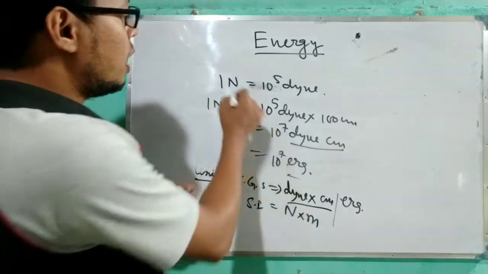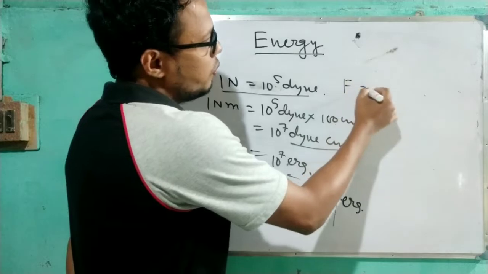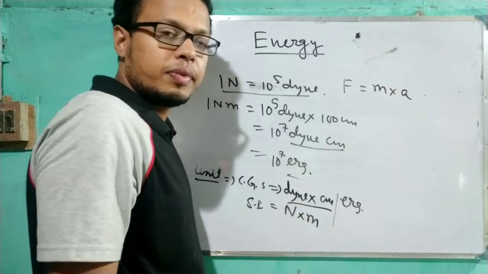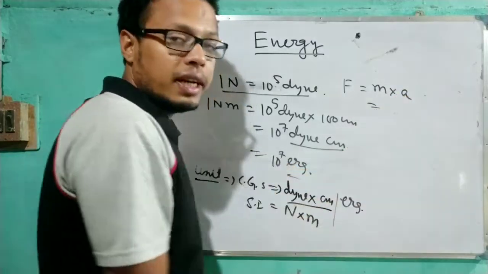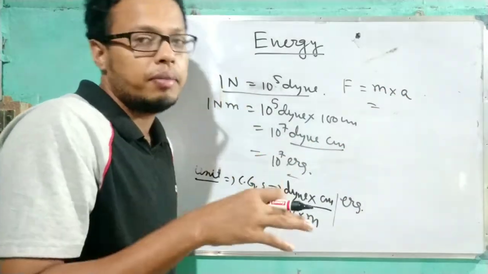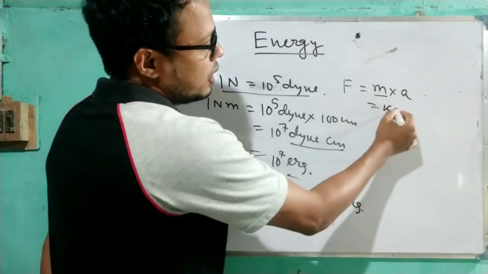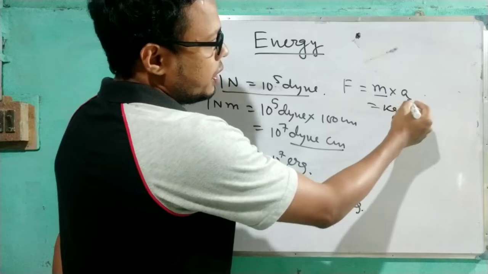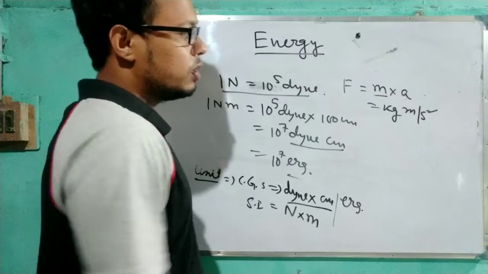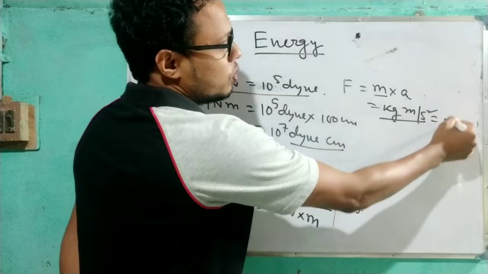Now you can ask how this relation came. In class 8 or 9 you will read one relation: force equals mass into acceleration. Acceleration is the change in velocity divided by time, means velocity upon time. The SI unit of mass is kg, and acceleration has the unit meter per second square. So F equals kg meter per second square, which is also called the Newton.